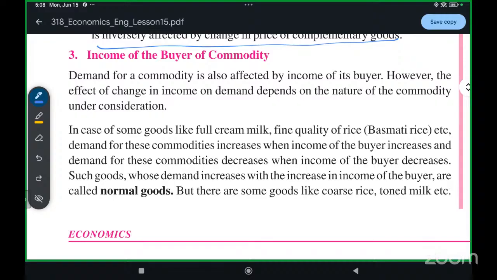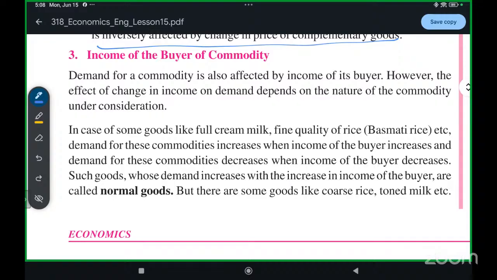If people start buying good quality, fine quality products, the demand for those fine quality products will increase. Income increases, demand increases. Income decreases, demand decreases.